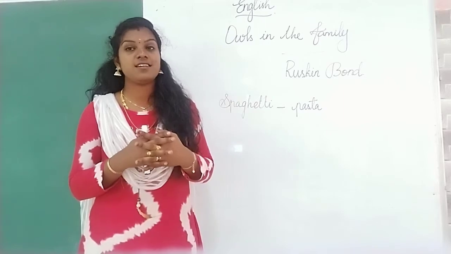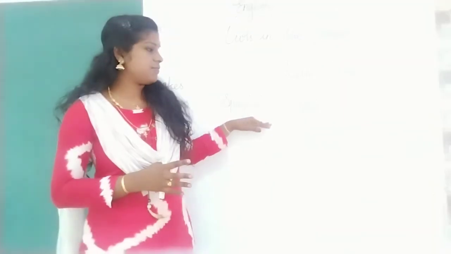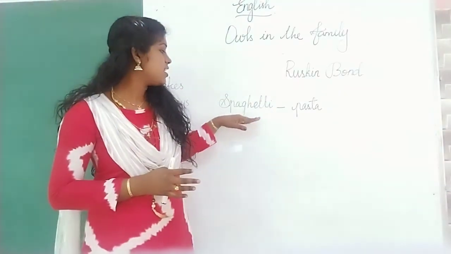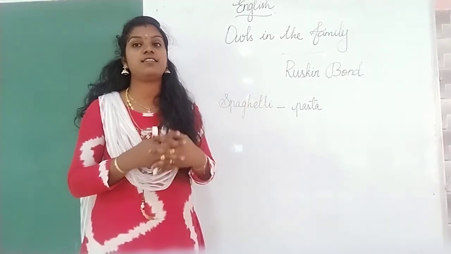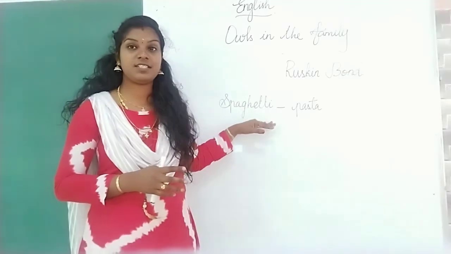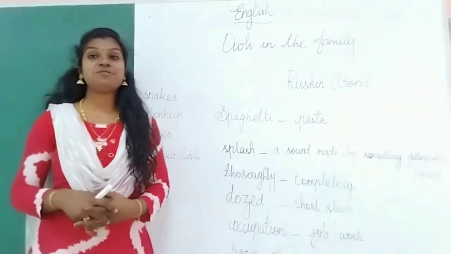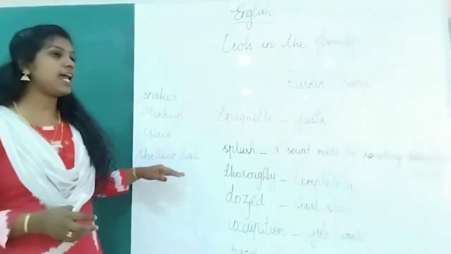So she gave spaghetti. Spaghetti means pasta. She gave spaghetti to the owlets often. She fed them spaghetti. Afterwards, this grandmother gave a shallow dish.